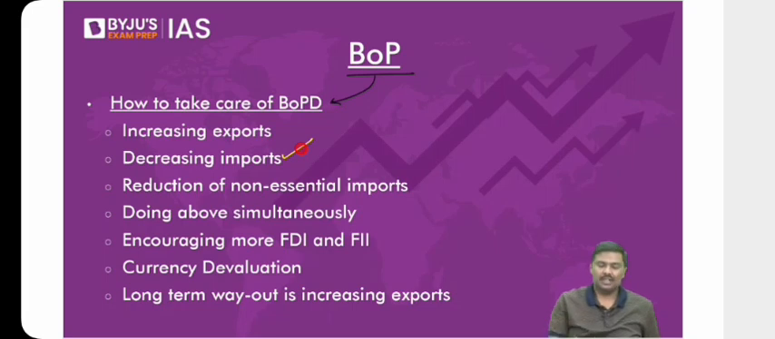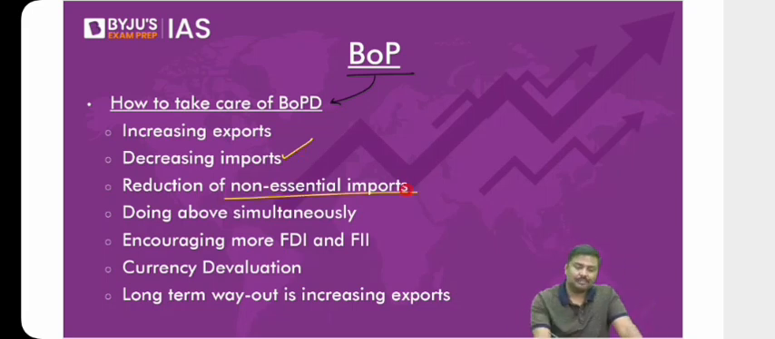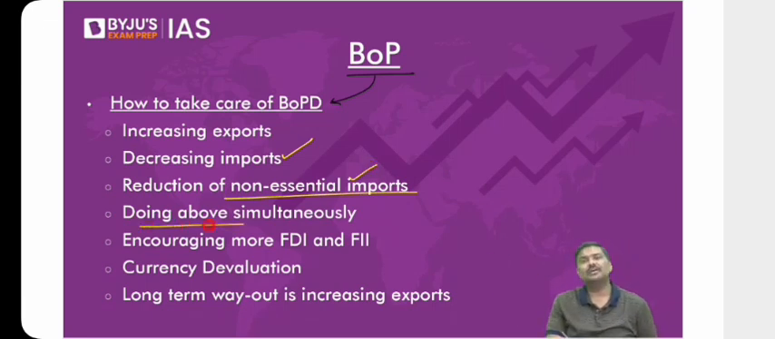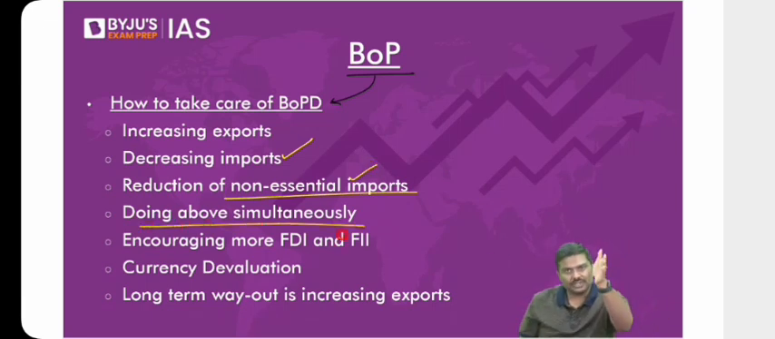you will implement policies and reduce these imports as well. What about non-essential imports? Try to control them. How will we do that? I'll give you examples. Have patience. Next one, do all of them simultaneously. Try to implement policies which will reduce essential imports. Impose certain measures right now to control non-essential imports and implement policies to promote exports.